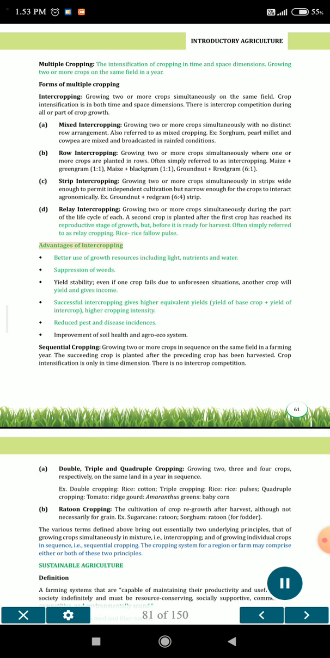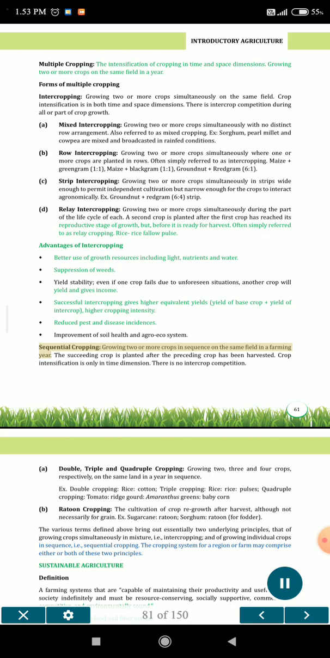Advantages of intercropping. Better use of growth resources including light, nutrients and water. Suppression of weeds. Yield stability: even if one crop fails due to unforeseen situations, another crop will yield and give income. Successful intercropping gives higher equivalent yields, the yield of the base crop plus the yield of the intercrop, and higher cropping intensity. Reduced pest and disease incidences. Improvement of soil health and agro-ecosystem.